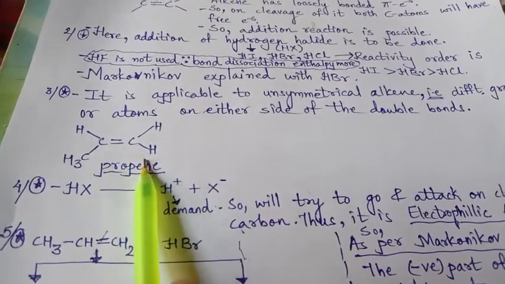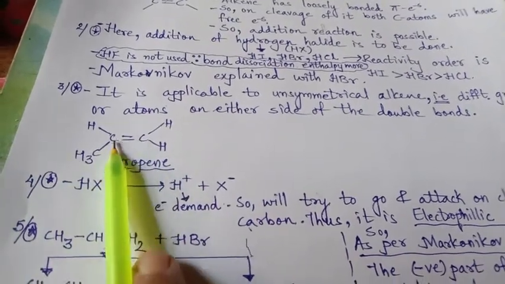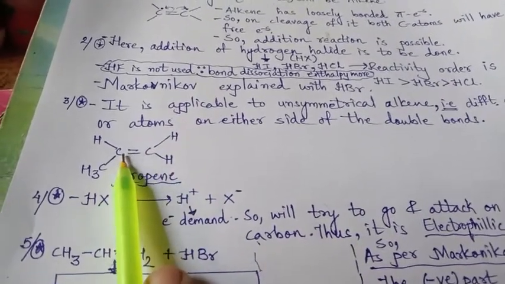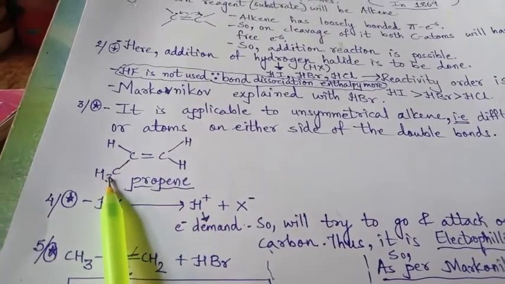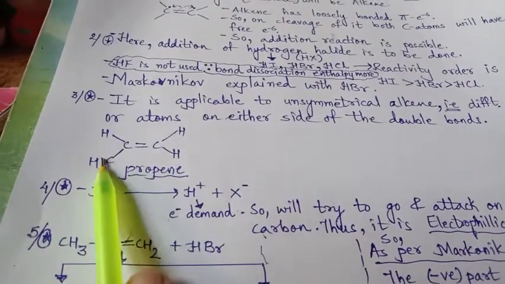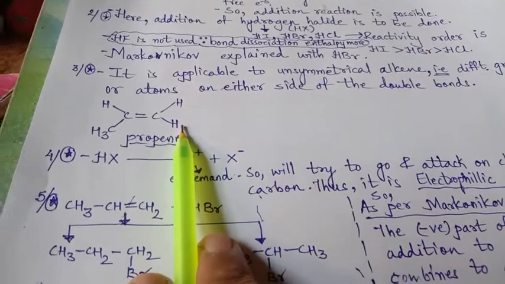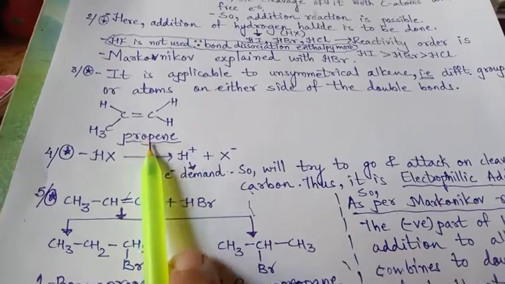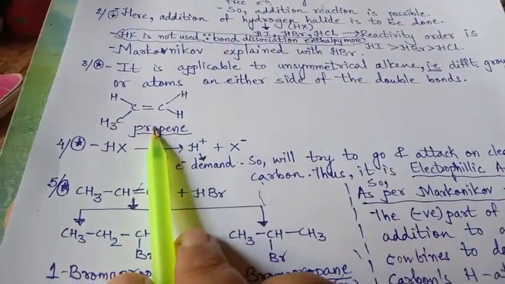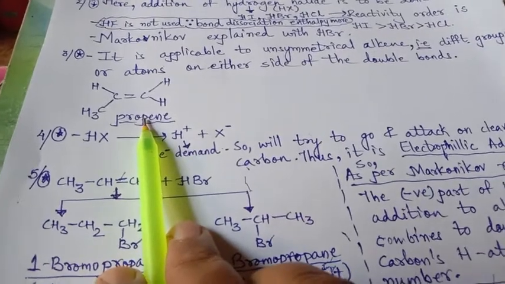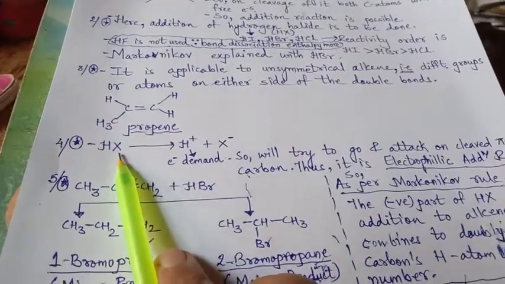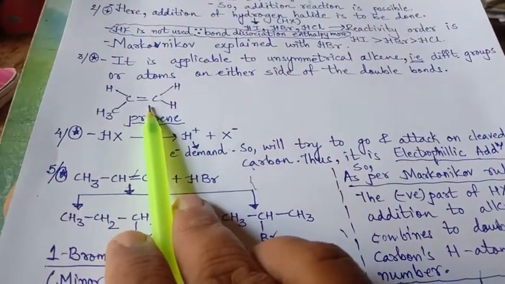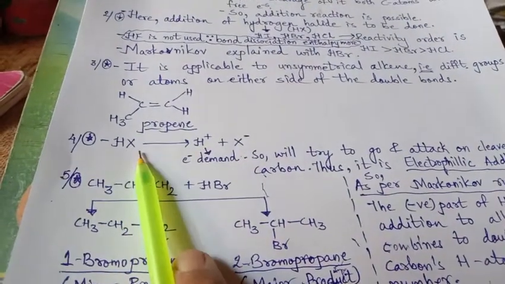So here it is CH2. If here also it were CH2, then the Markovnikov rule would not take place. So here you see it is CH2, whereas here it is CH and CH3. CH3, CH, double bond CH2. So here and here, both are different groups of atoms. And these are the 1, 2, 3 carbons, that is propene. So this is our substrate, and this is reacted with hydrogen bromide, that is hydrogen halide, which is our reacting reagent, while the substrate is the main thing on which the reaction is taking place.